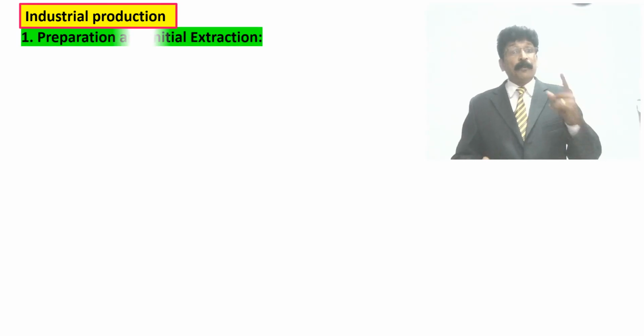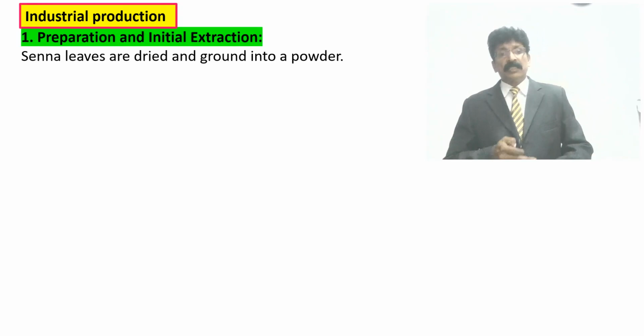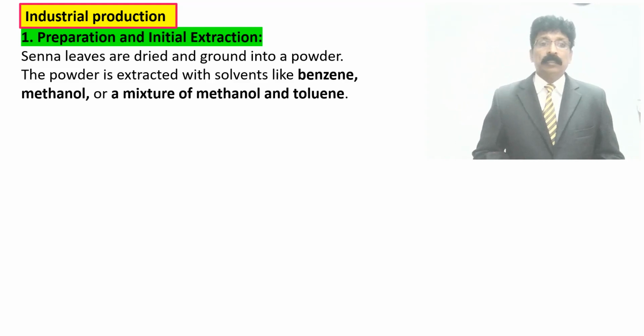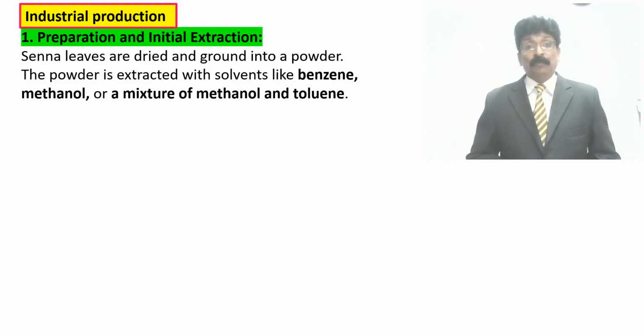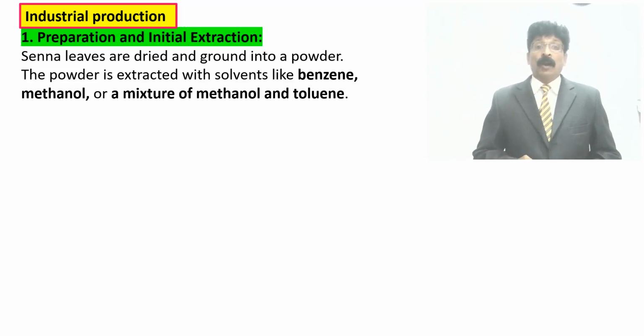Industrial production: preparation and initial extraction. Senna leaves are dried and ground or comminuted into powder. The powder is extracted with solvents like benzene, methanol, or a mixture of methylene chloride and toluene.